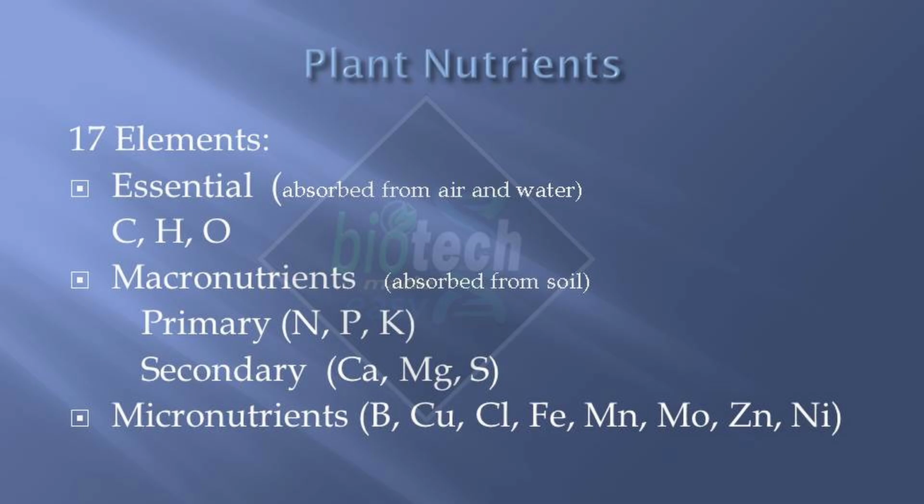And primary macronutrients are NPK, nitrogen, phosphorus, potassium. All of them are very important. They play vital role. So all the plants, they need these primary macronutrients. And then comes the secondary ones, calcium, magnesium, sulfur. They are also important, but not as important as the NPK. So that's why mostly we are talking about the biofertilizer, which have nitrogen and phosphorus and potassium. And then there are many micronutrients also, which are needed by the plants.